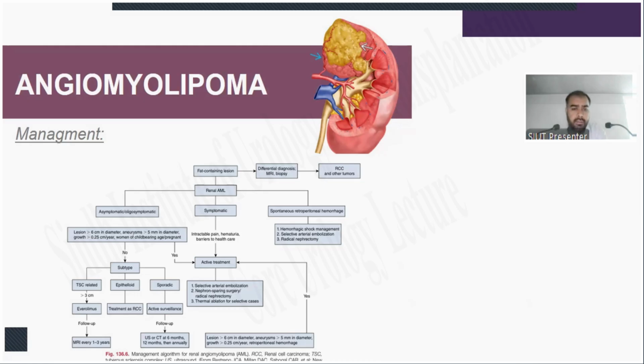If the patient has AML and is symptomatic, active treatment is done with selective arterial embolization, nephron-sparing surgery, radical nephrectomy, or thermal ablation.